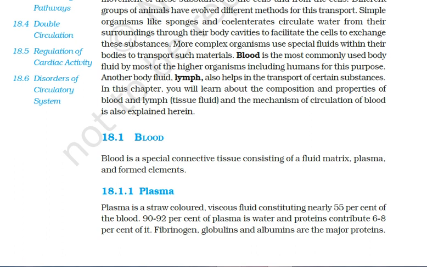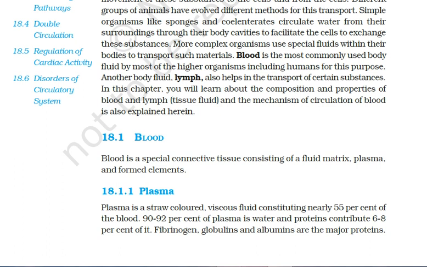So plasma is the straw color fluid present in the blood, and the rest are the elements which are termed as erythrocytes, leukocytes and thrombocytes. Erythrocytes are also termed as red blood cells, leukocytes as white blood cells, and thrombocytes as platelets.